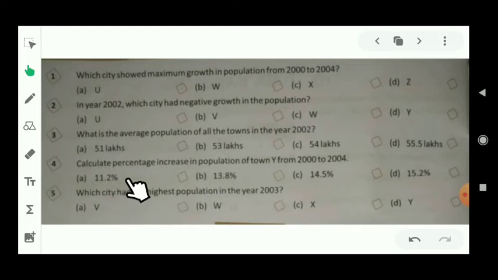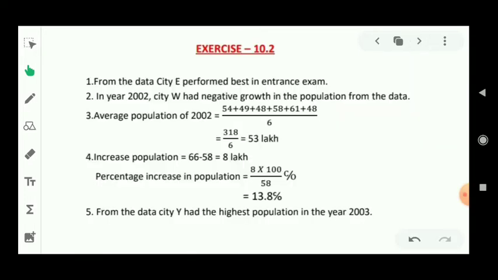Let's see question number 4. Calculate the percentage increase in population of town Y from 2000 to 2004. Let's see the solution of this question. As we know, from 2000 to 2004, the increase in population is 66 minus 58. That means only 8 lakh.